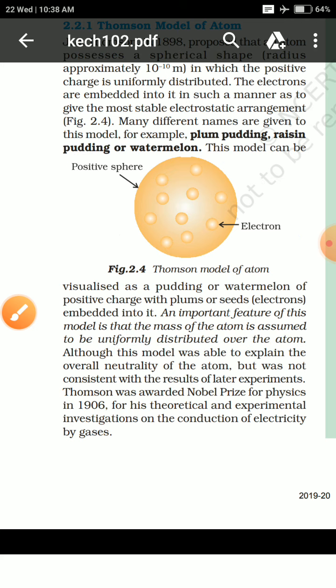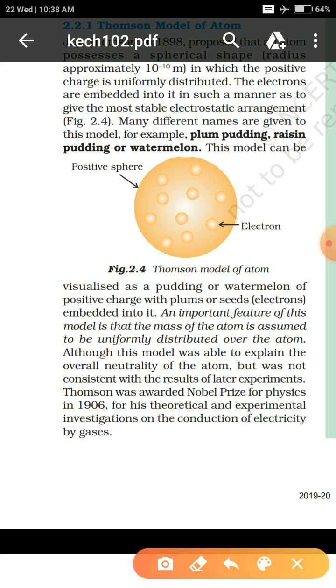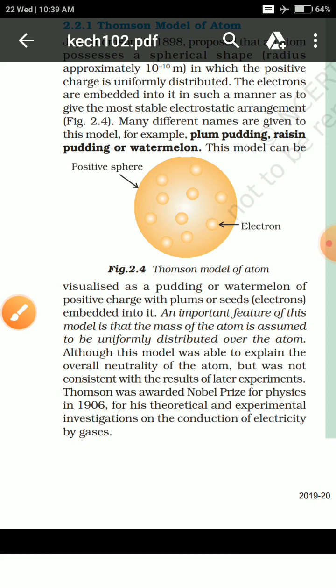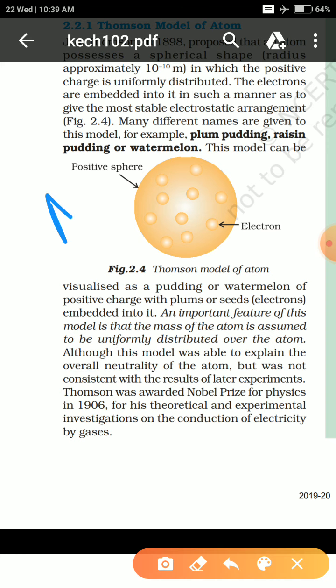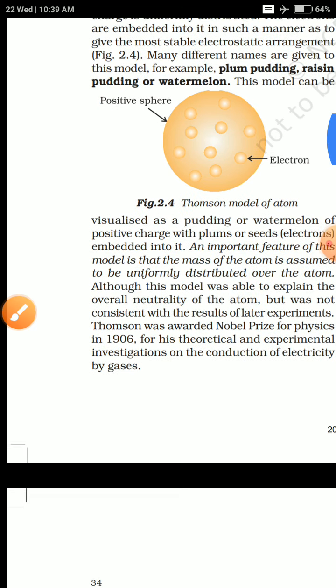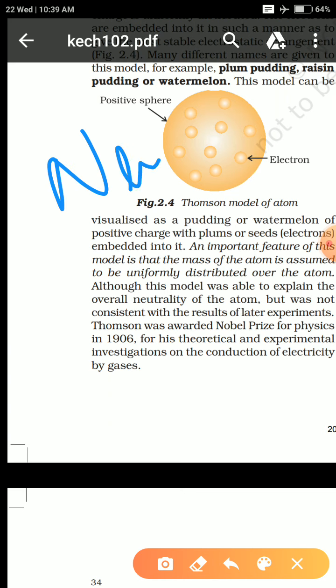But the problem with this structure was that it could explain the overall neutrality, but it couldn't maintain consistency, because in some experiments the neutral charge of the atom was not completely satisfied. We know that an atom is completely neutral in charge. How?